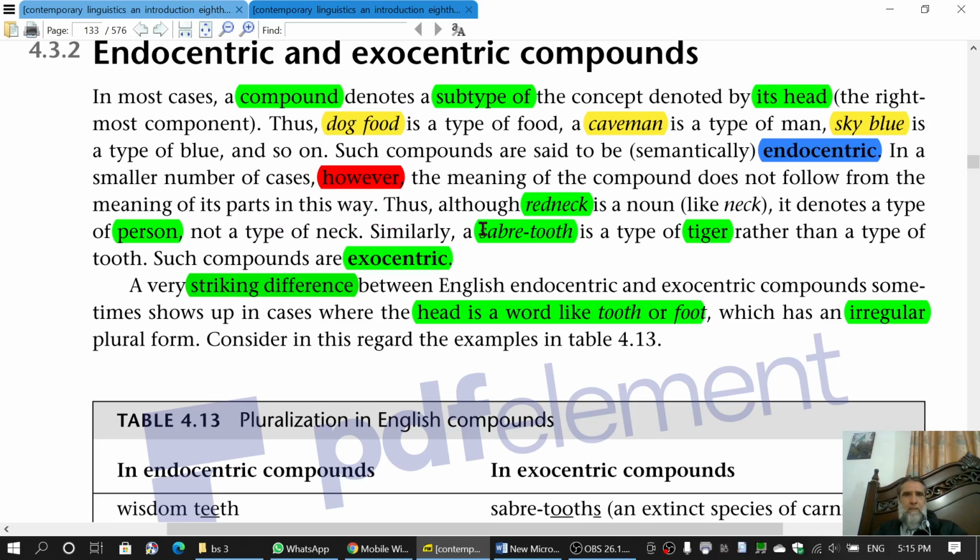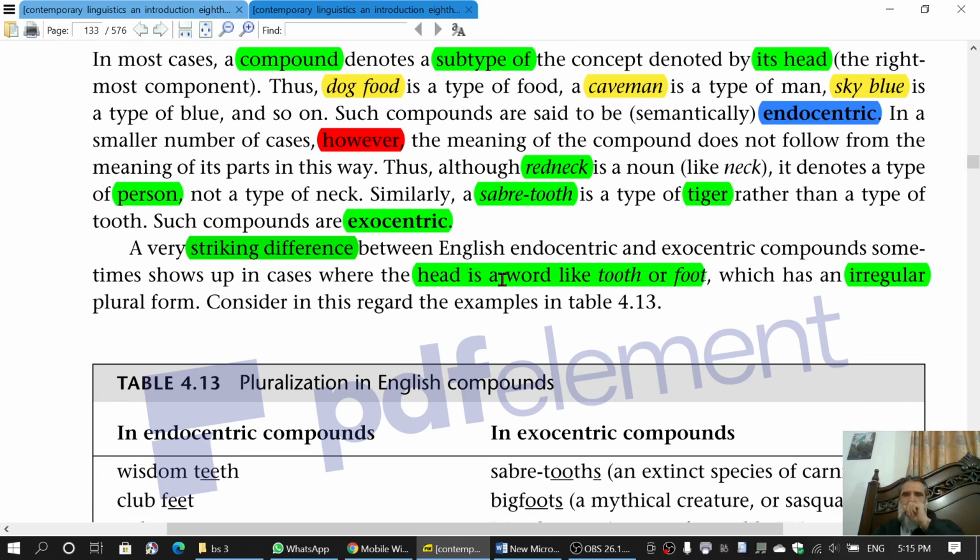Thus, although redneck is a noun, like neck, it denotes a type of person, not a type of neck. Similarly, a saber tooth is a type of tiger rather than a type of tooth. Such compounds are exocentric.